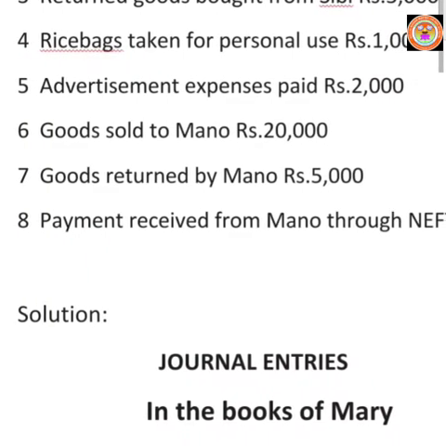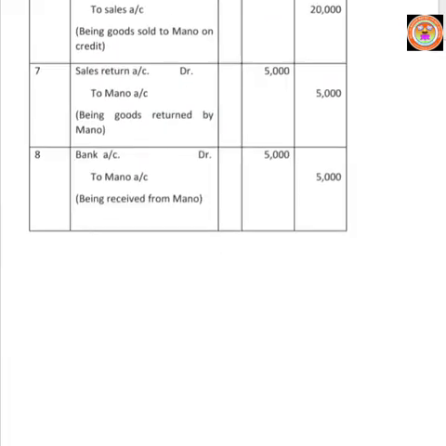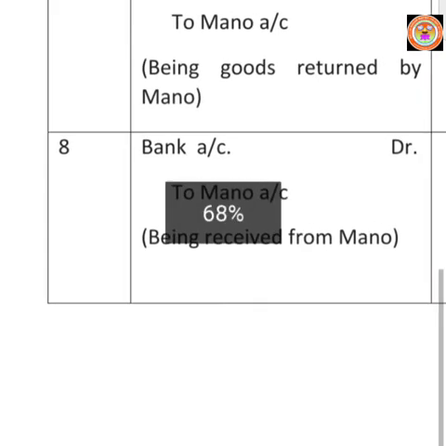On March 8, he paid the cash through NEFT. If you receive cash through NEFT or net banking or RTGS, your banker will be the receiver of that cash. So bank account must be debited according to our personal account rule. Write bank account debtor.